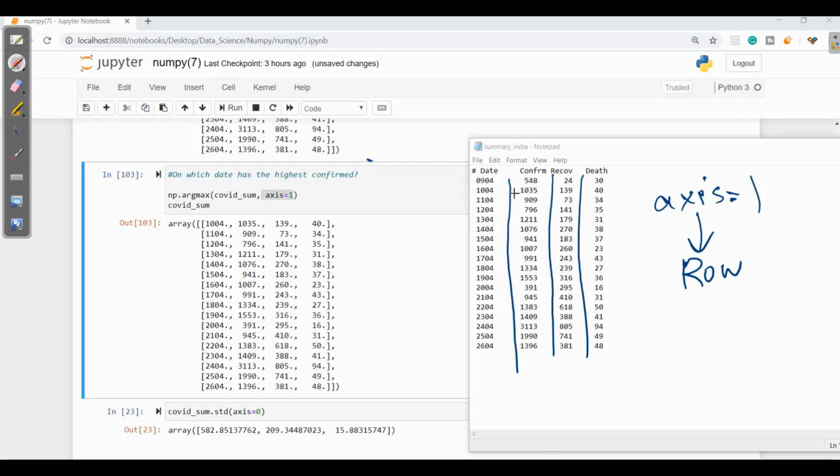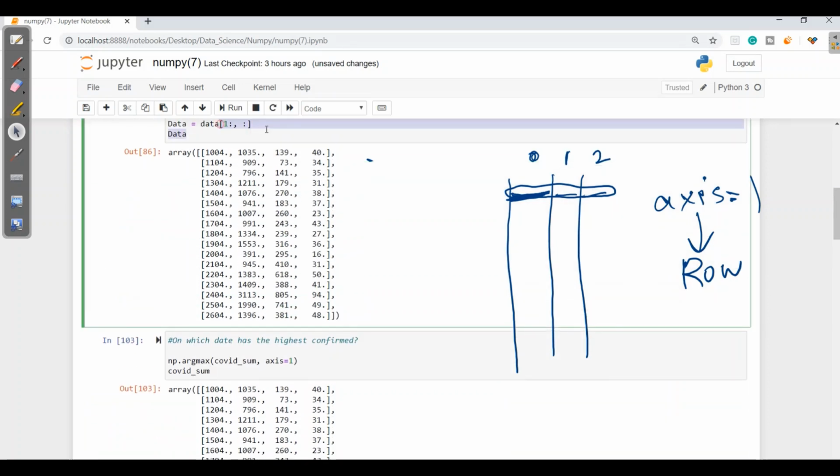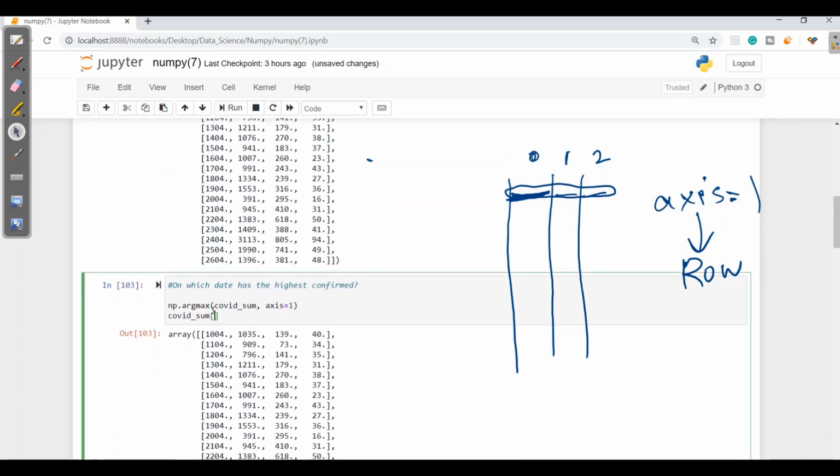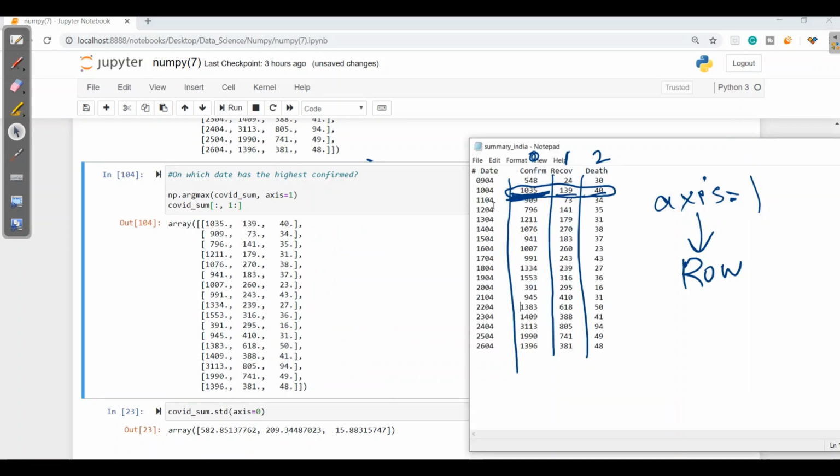Here, out of 1035, it will consider confirmed as 0, recovered as 1, death as 2. So here it will return the index of the highest value, whichever it is, from confirmed, recovered and death. As we can see, it is taking date also. So what we'll do, we will apply this slicing over here. Here I want rows for column 1 onwards. So when I run this, we will get the data from confirmed onwards.